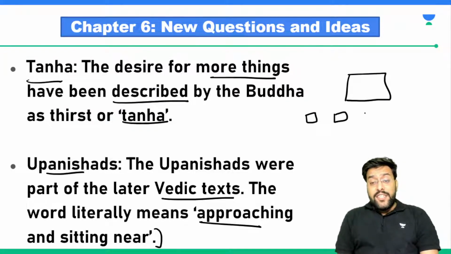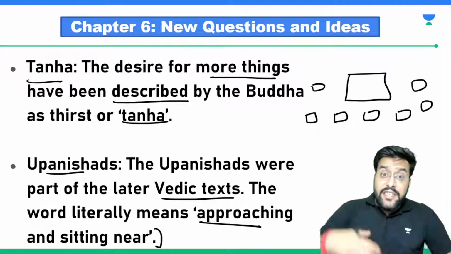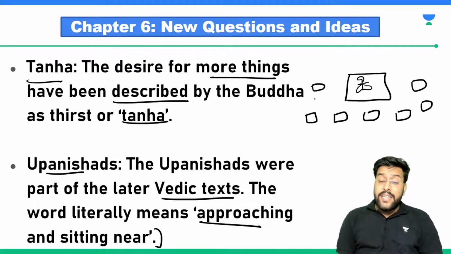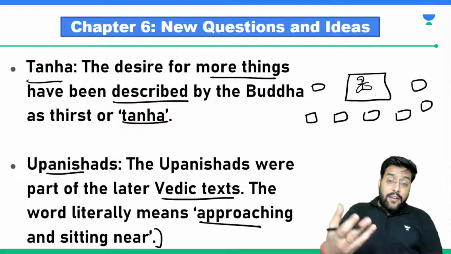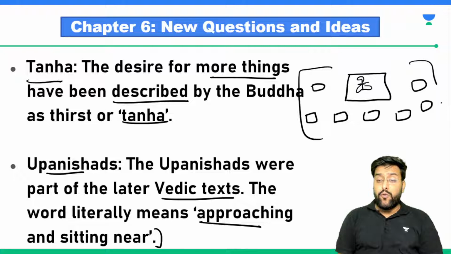Upanishad meant approaching somebody and sitting near to them. So Upanishads were a certain set of teachings that sages, that rishis used to tell people. It was like a rishi is sitting here, he is teaching something, and people are coming closer to him and sitting around him. Things that were told were written as Upanishads. So this was the concept of Upanishad.